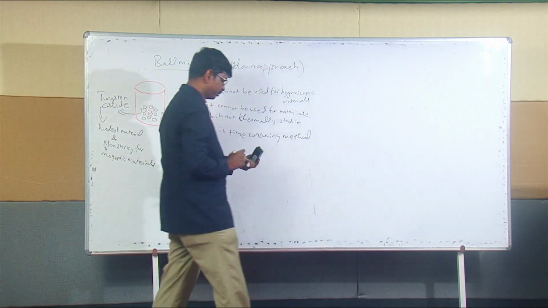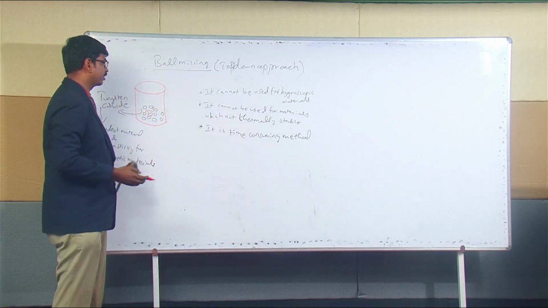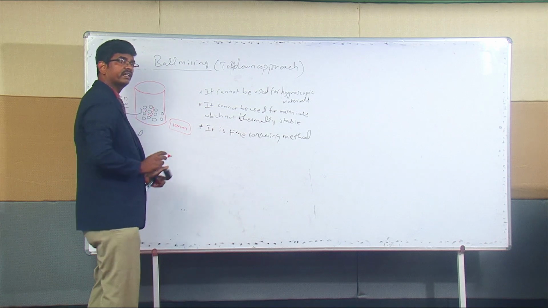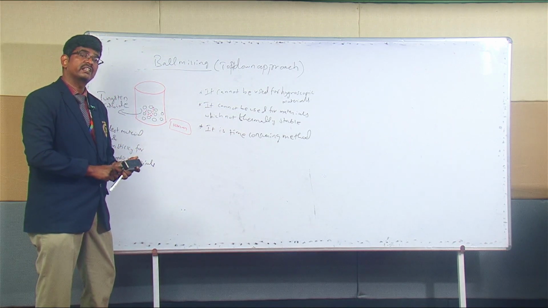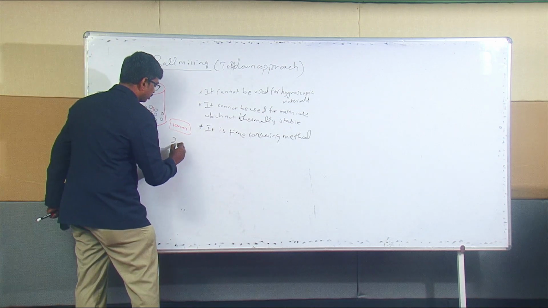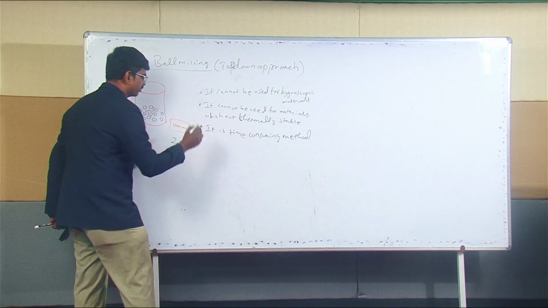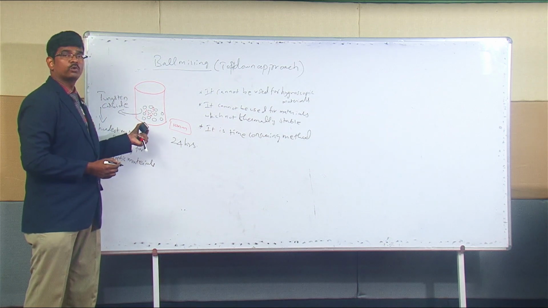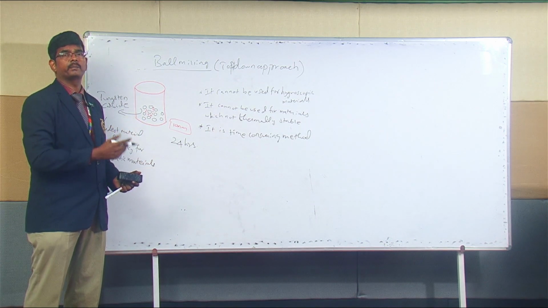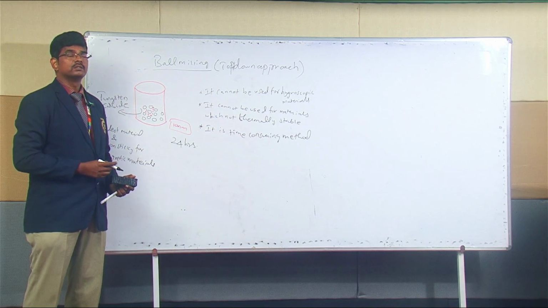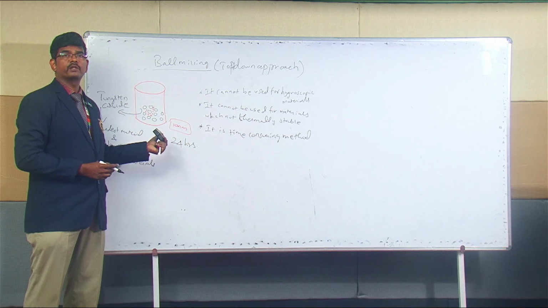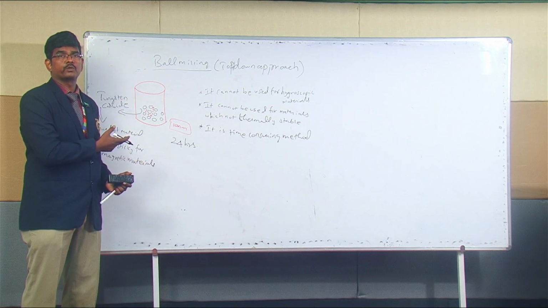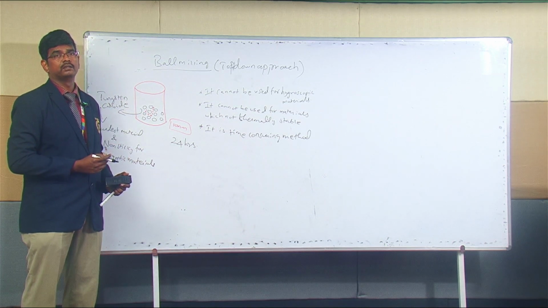right? For example, if you want to synthesize some very fine nanopowder, if I want a particle size of around 10 nanometer, it may need to be spun for 24 hours, or ground for 24 hours or even 30 hours. It depends on what material we have taken. So it is operated for a very long duration, and heat energy can be produced, which can definitely affect the particle size.